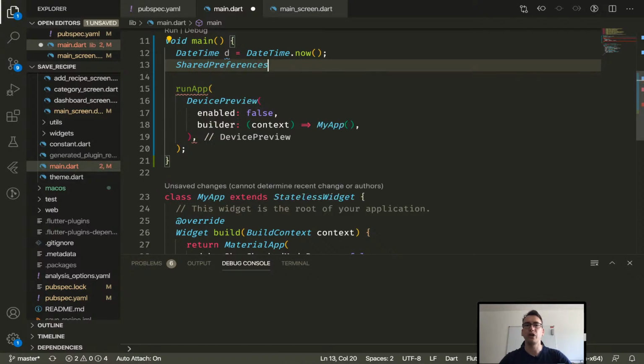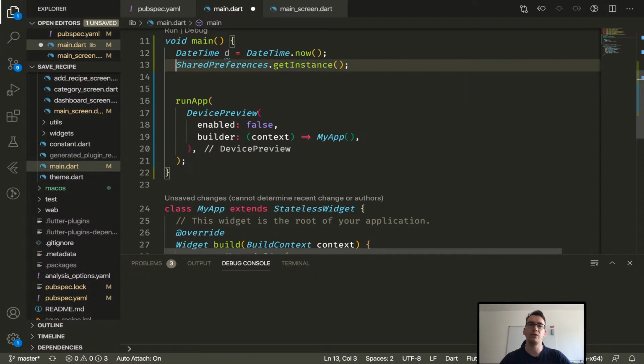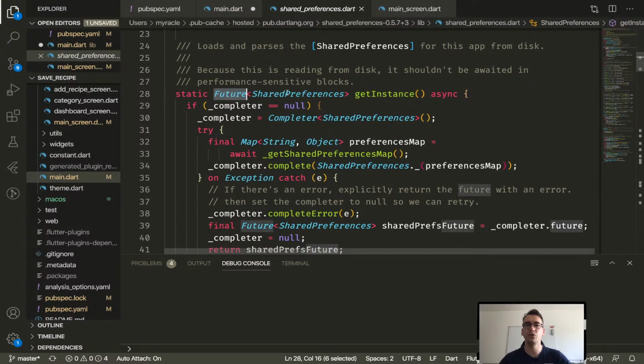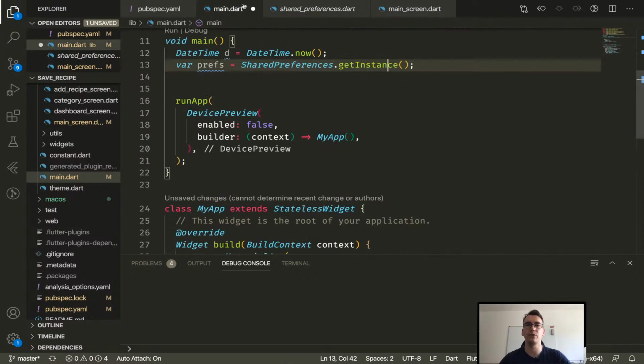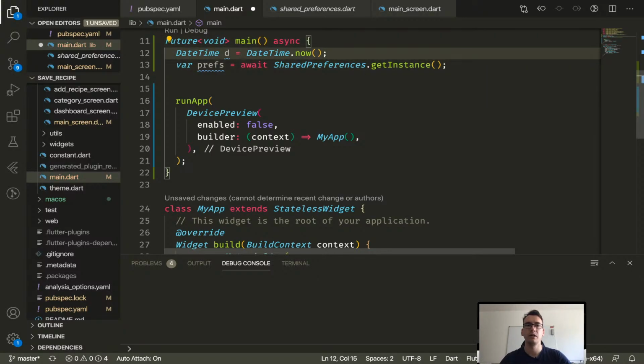we can access them with SharedPreferences.getInstance. And this gives us a singleton object from these shared preferences. And now what we want to do is save them somewhere. So we have shared prefs, for example, or even easier, just prefs. And we have to await for that, I think, or no, I don't know anymore. So take a look here. Yeah, it's just a feature of shared preferences, so we will have to wait for it. So we will say await in this case. And because the main function can be asynchronous, we can add that here. And we will have a Future of void, but that makes no difference.